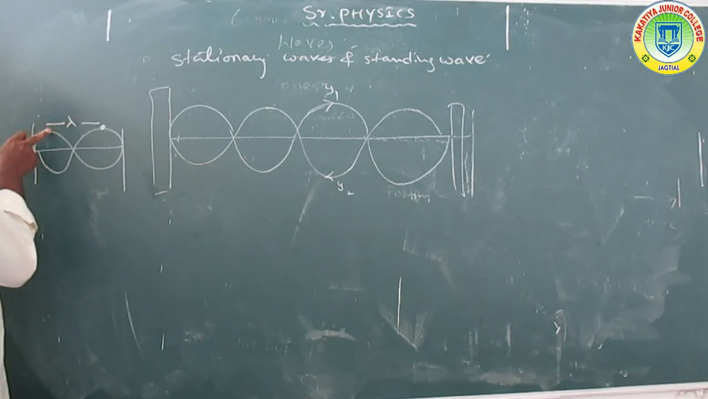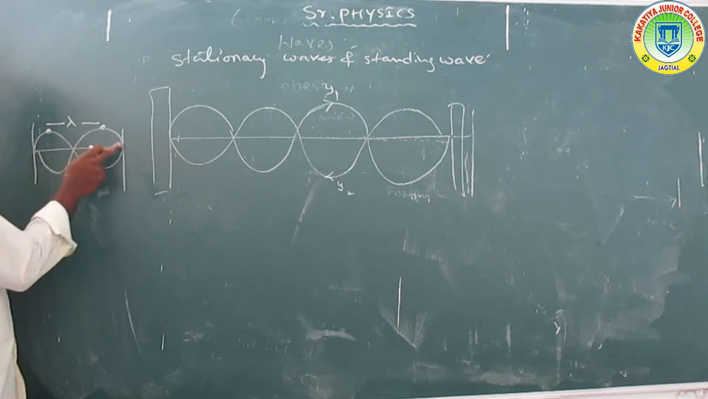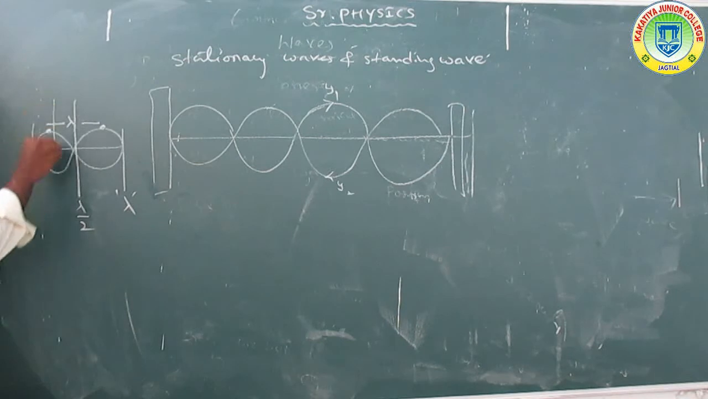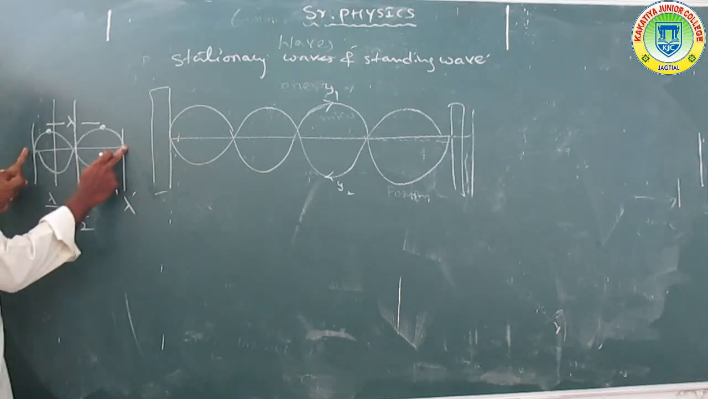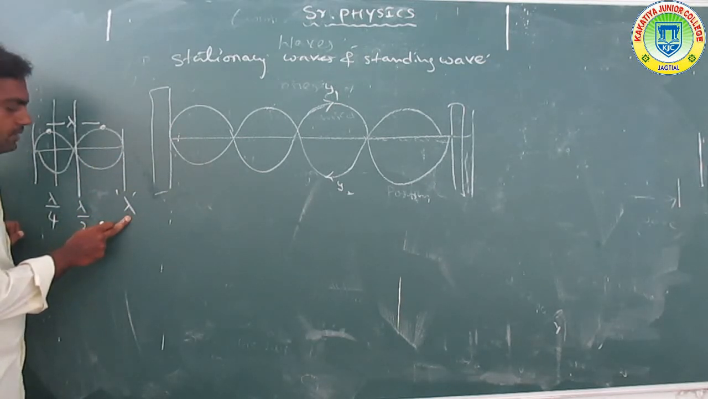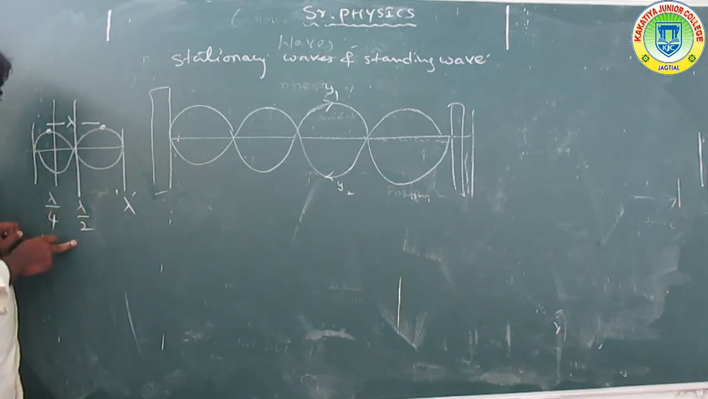Wavelength is nothing but the distance between two consecutive peaks. That means the total cycle is called a wavelength. Half of it is called a half wavelength, and another half is lambda by 4. One complete cycle is called a complete wavelength, 1 lambda. Half of the cycle is lambda by 2.